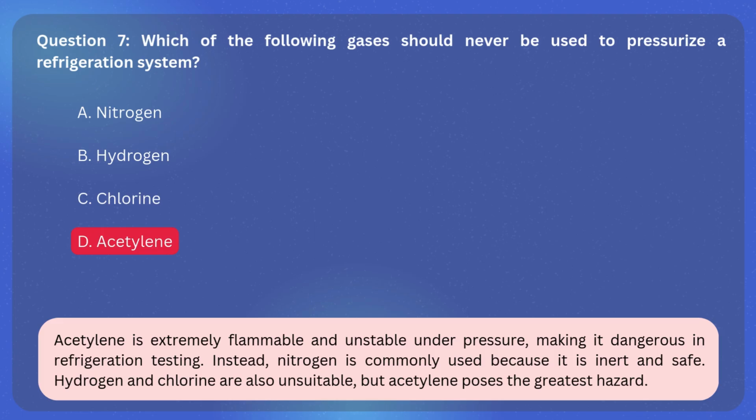The correct answer is D. Acetylene. Explanation. Acetylene is extremely flammable and unstable under pressure, making it dangerous in refrigeration testing. Instead, nitrogen is commonly used because it is inert and safe. Hydrogen and chlorine are also unsuitable, but acetylene poses the greatest hazard.